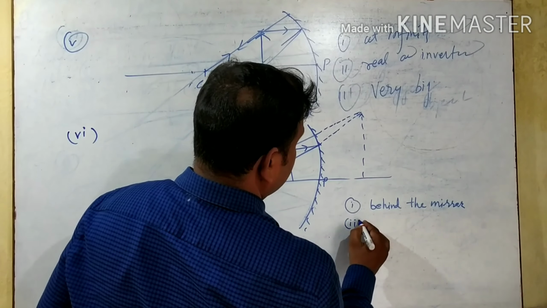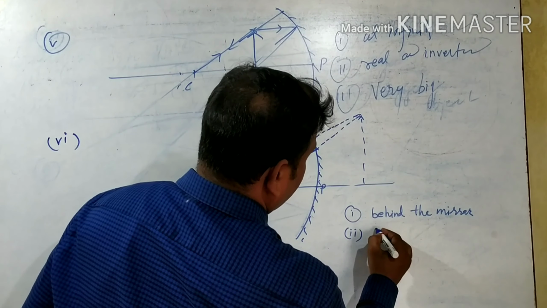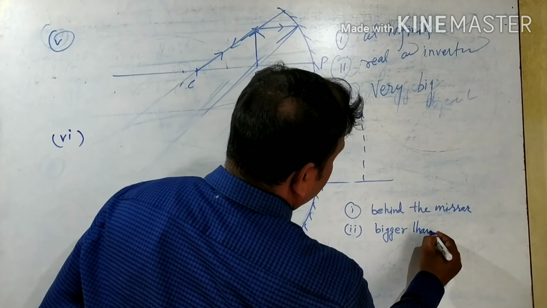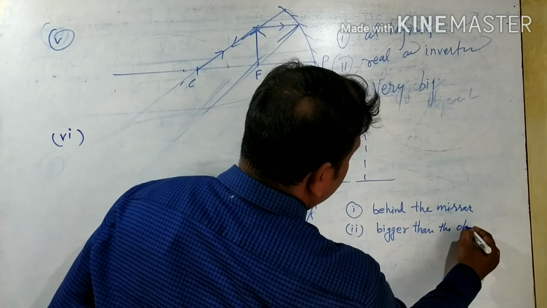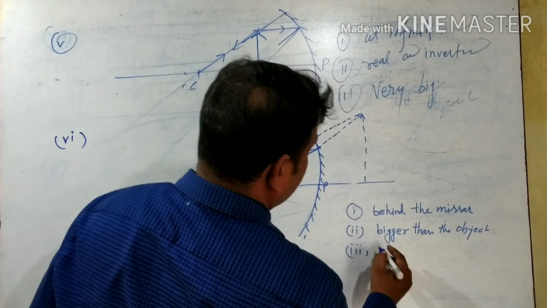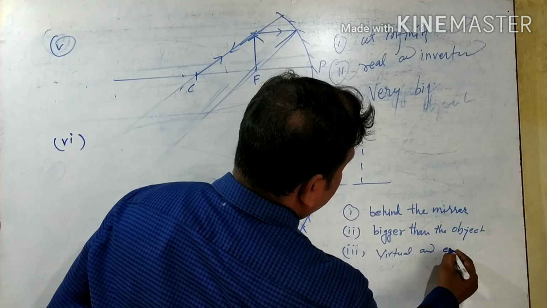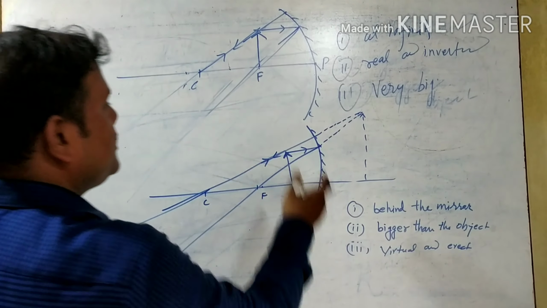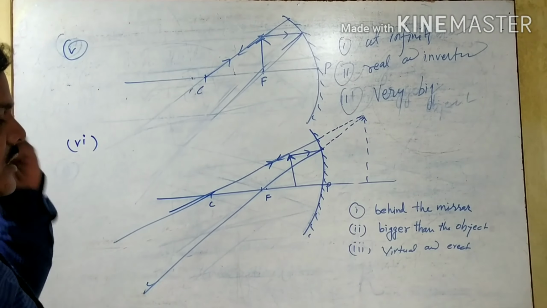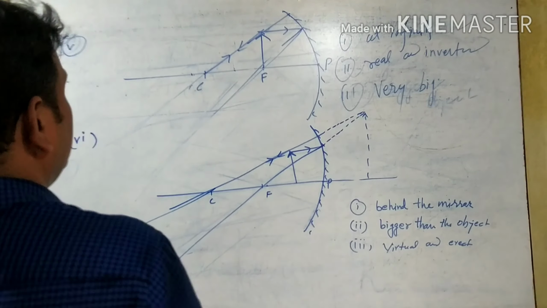Second one, it is bigger than the object. And third one, it is virtual and erect. Erect means just upright. Okay, so these are the six conditions, and if you observe, that is what happens and how the image forms.